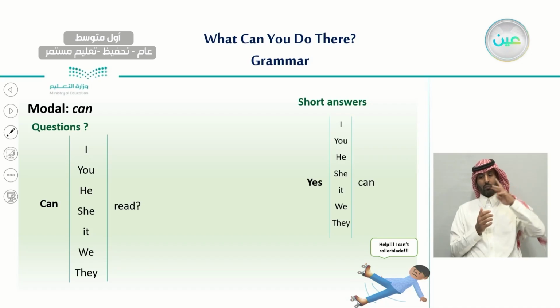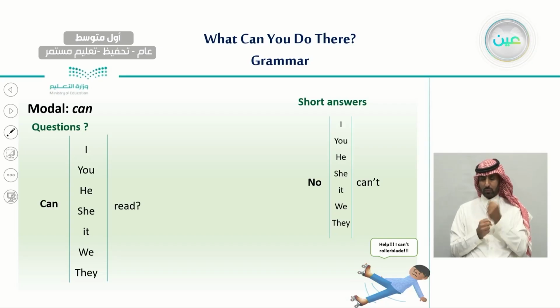And the short answers, we have two types of short answers. The first one starts with yes. Yes, I can. Yes, they can. Yes, we can. And the other answer starts with no. No, I can't. No, you can't. No, she can't. Or no, they can't.